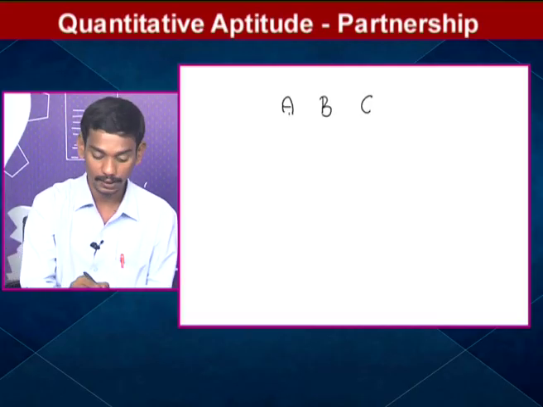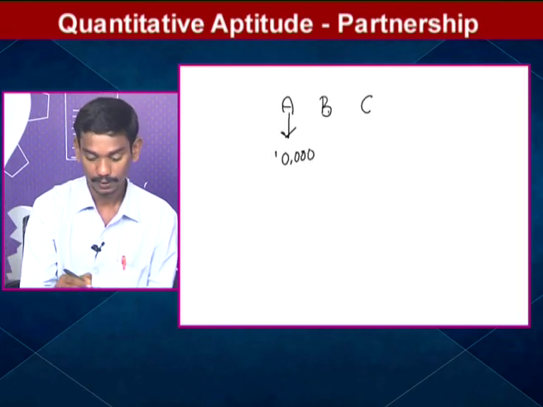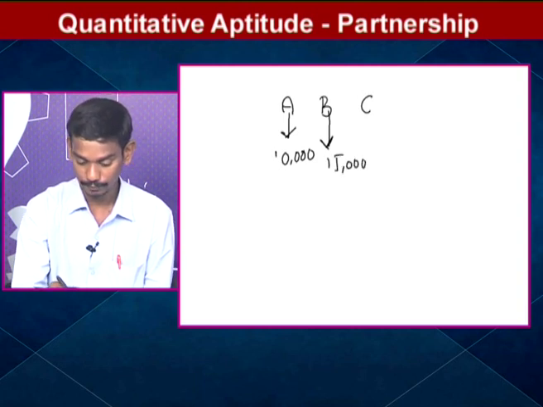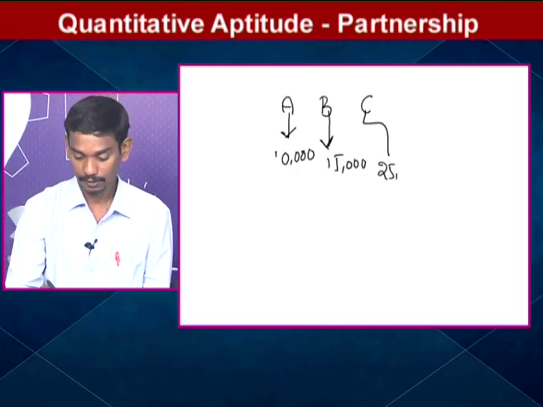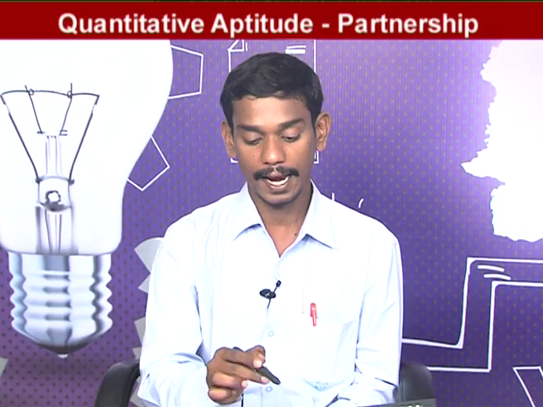A invested how much? 10,000. B invested 15,000. And similarly, C invested 25,000. So this is also simple partnership. Why? Because the 3 persons' invested time is the same. A invested 1 year and B invested 1 year, C invested 1 year. So this investment time is the same. So this partnership is also a simple partnership only.